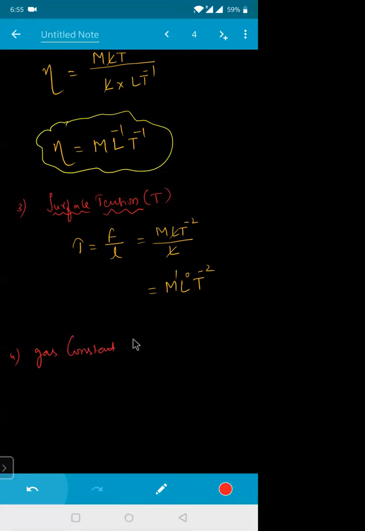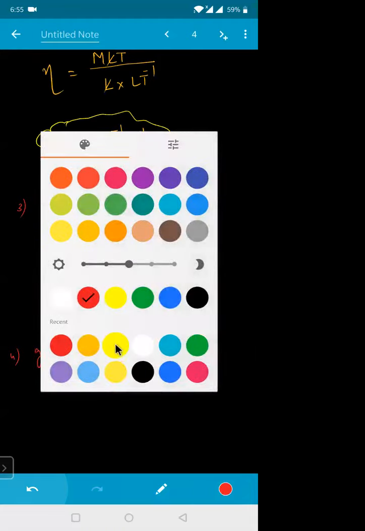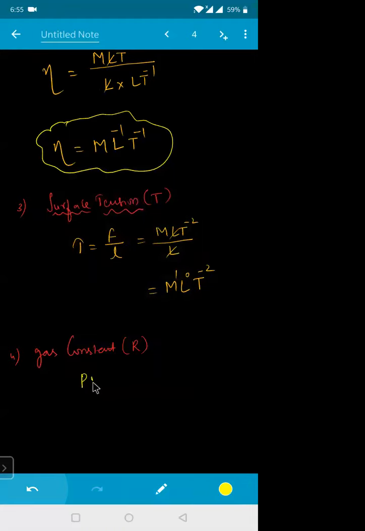Dimension of your gas constant. Gas constant is represented by capital R. So what is the equation for the ideal gas? The ideal gas equation: PV is equal to nRT. So I need the dimensions of R. R is equal to PV divided by nT.